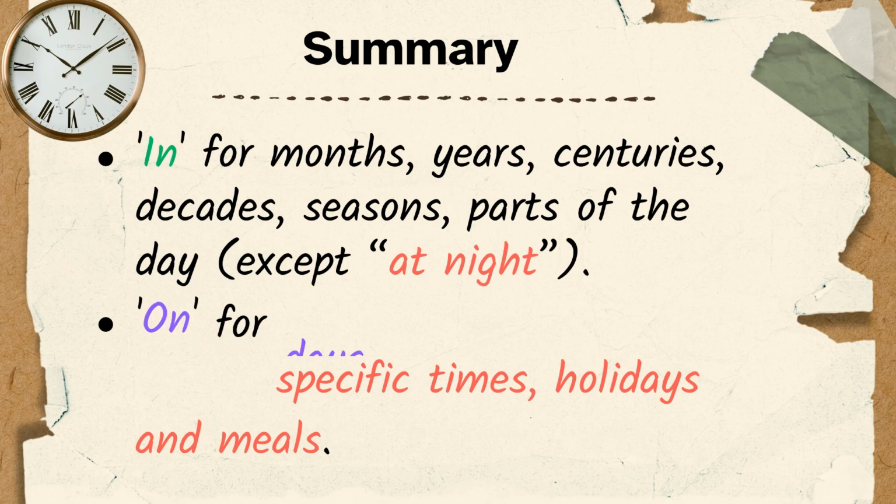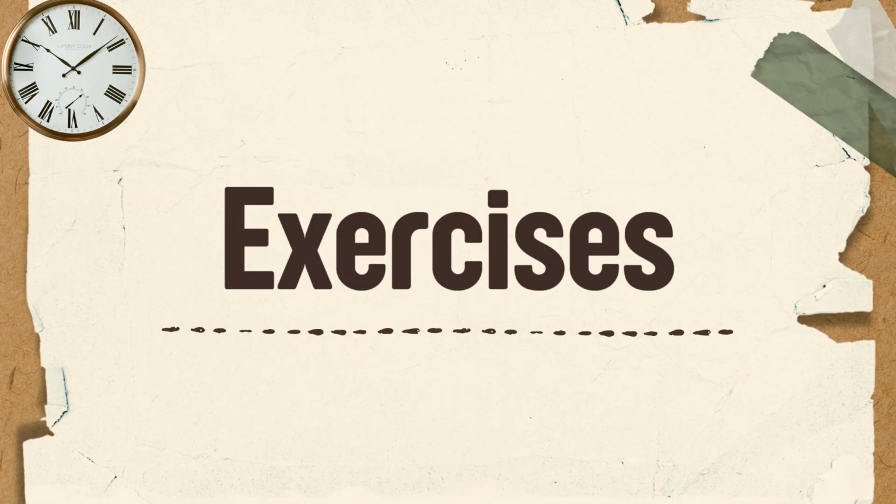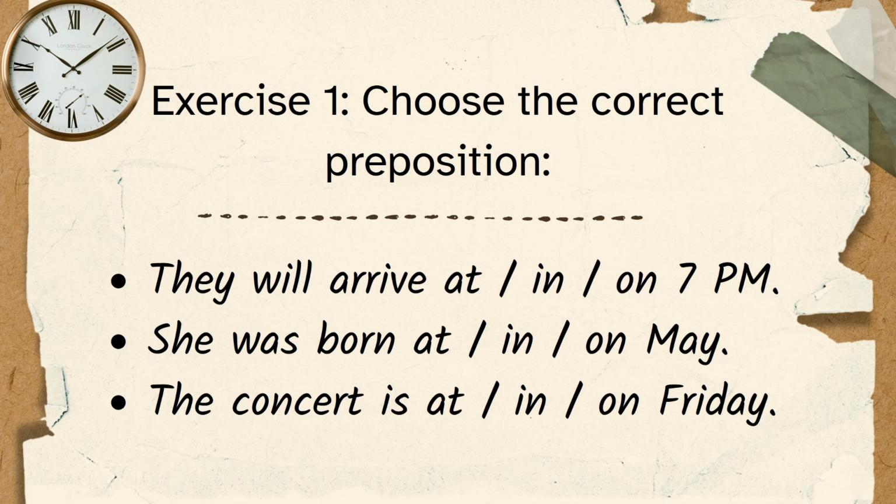All right, let's summarize. The preposition in is used for months, years, centuries, decades, seasons, parts of the day, except at night. The preposition on is used for days and dates, and the preposition at is used for specific times, holidays, and meals. And let's practice. Let's do some exercises. The first one, you have to choose the correct preposition. Have a look at the sentences, choose the correct option, and in a few seconds you will see the answers.